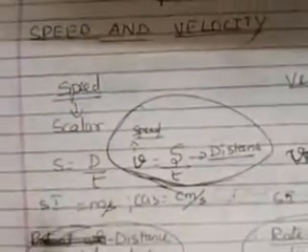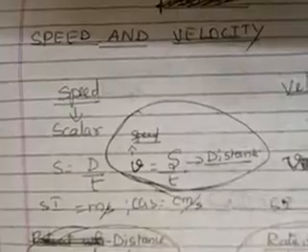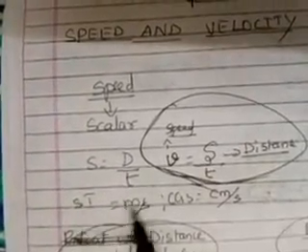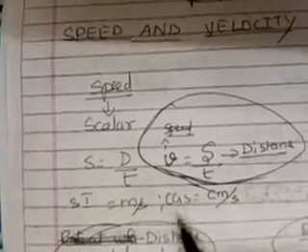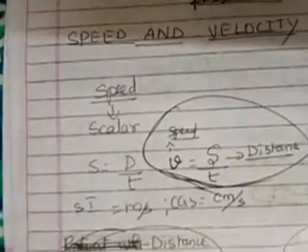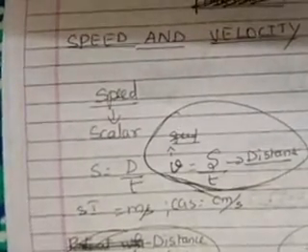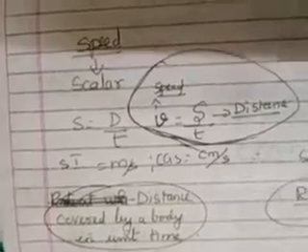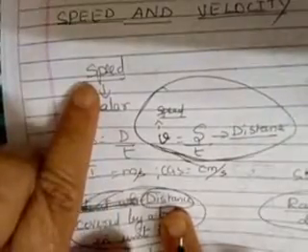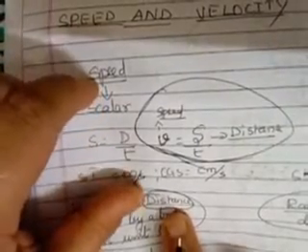Okay, so what is the formula? Speed is equal to distance divided by time taken. What will be the SI unit for distance? The SI unit is meter, and time is second. So the SI unit of speed is meter per second. Now what will be the CGS unit? Centimeter per second. Now how will you define speed? Speed is defined as the distance covered by a body in unit time. Easy. There is no direction involved in speed. And look at this word distance. When you say distance is a scalar quantity, the related quantity is speed. So distance and speed both are scalar quantities.